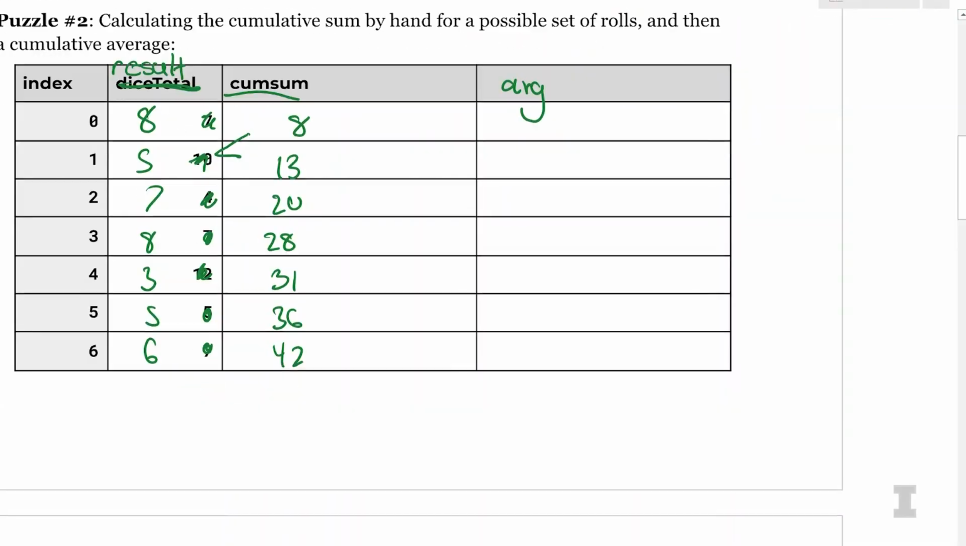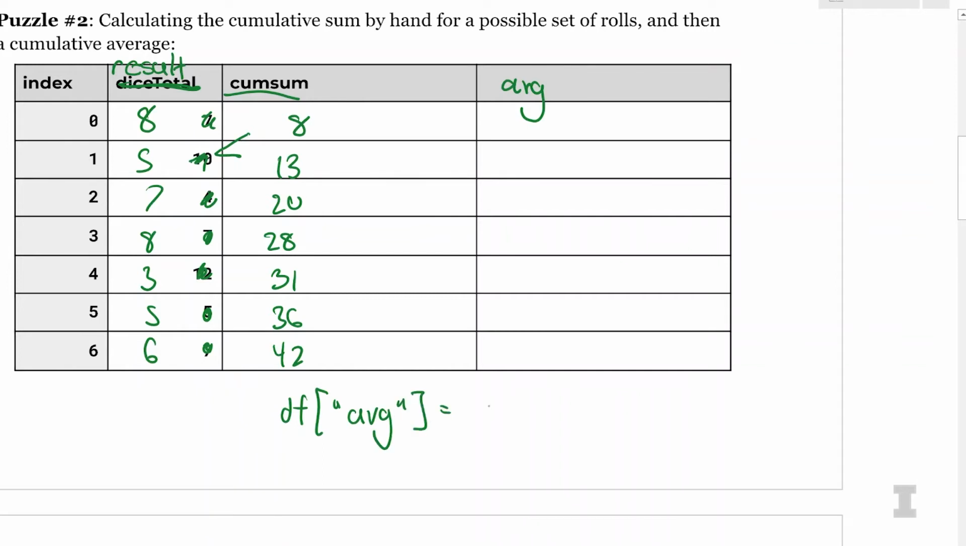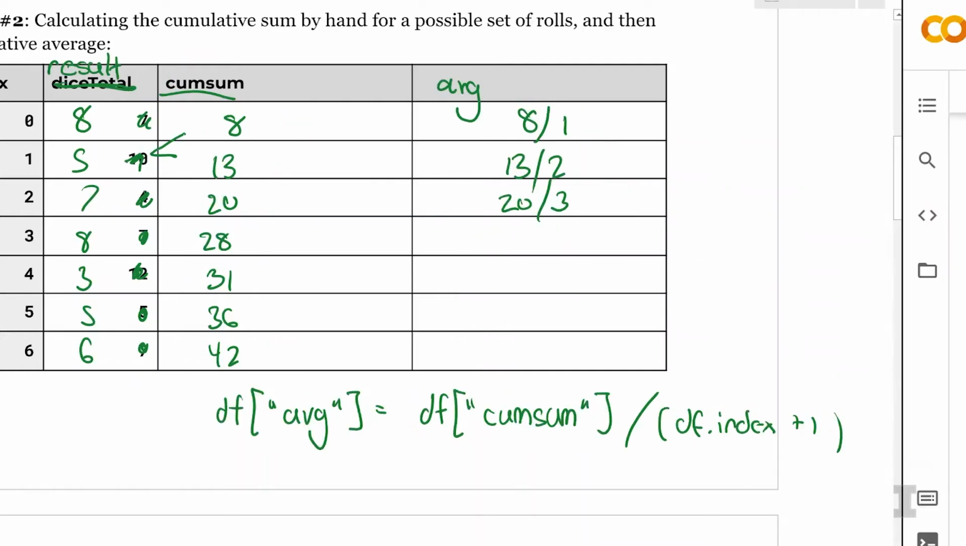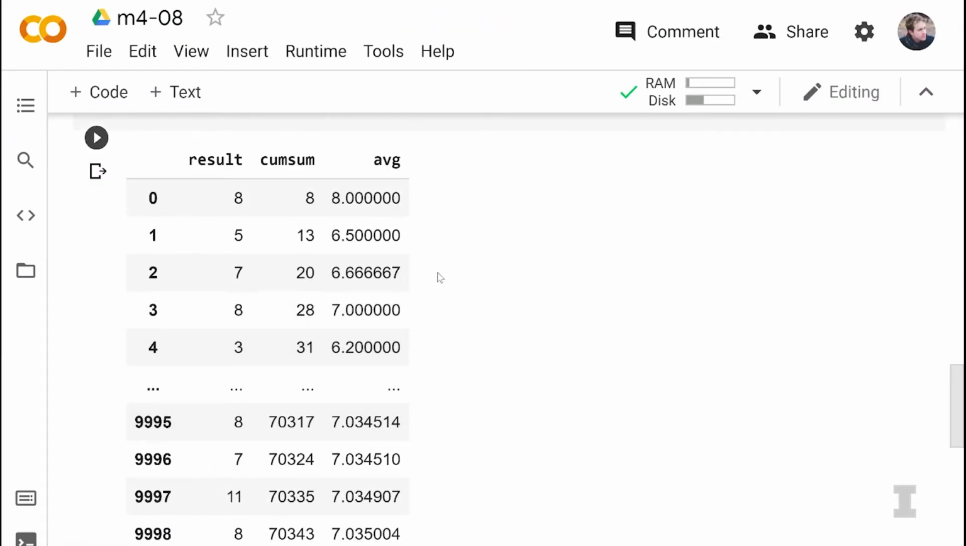So to get the average, we can write a new line of Python that says our df at, we're going to call this the average, AVG, is going to be equal to a df at the cumulative sum divided by, and in parentheses, we're going to do df.index plus 1. Because what I want to do is on this first row, I want to do 8 divided by 1. So I don't want to do 8 divided by 0 because that doesn't exist. Second row, I want to do 13 divided by 2 to get the average. Third row, 20 divided by 3. So if you run this code, you should get a new column, a third column called AVG.